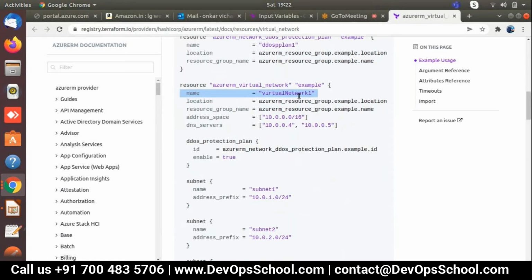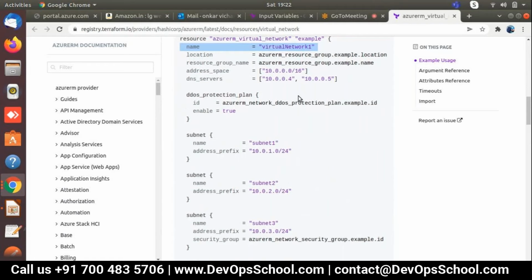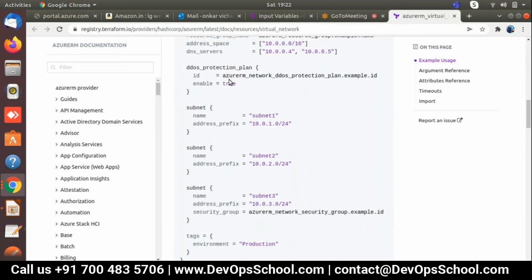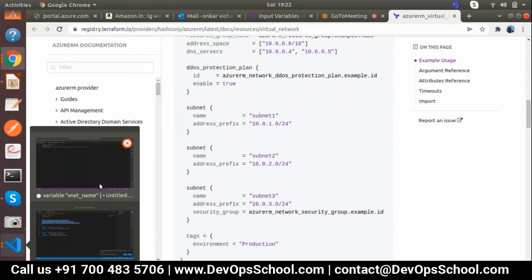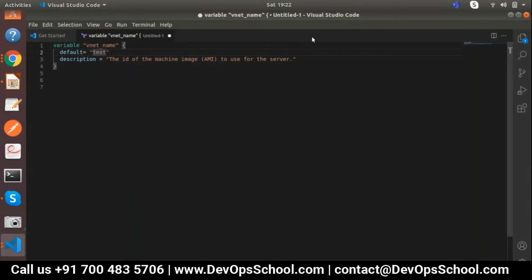But let's assume that you have a variable file separately, as we define, right? In that variable file, that specific user can quickly go to the var file and check where the variable is and why it is defined. So this is one variable, and he defined it for the machine image id. It means this is the default machine image id name, okay, I'll change this.